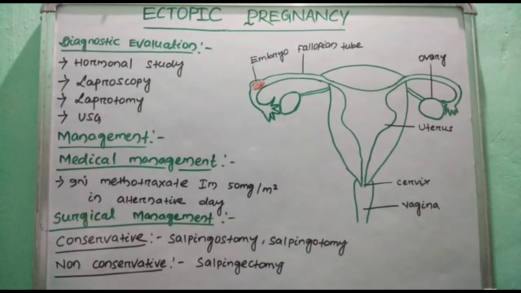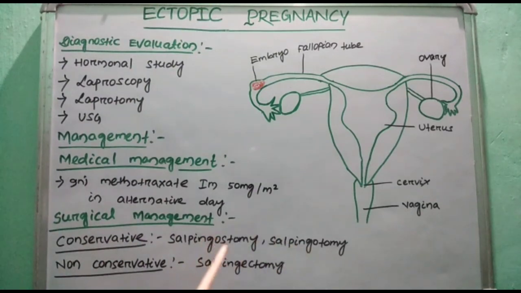In surgical management, there are also two types of treatment. First is conservative treatment. Second is non-conservative treatment. Conservative treatment is to prevent further ectopic pregnancy. For this, we go for salpingostomy and salpingotomy.